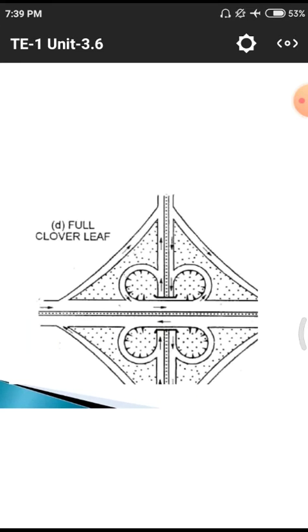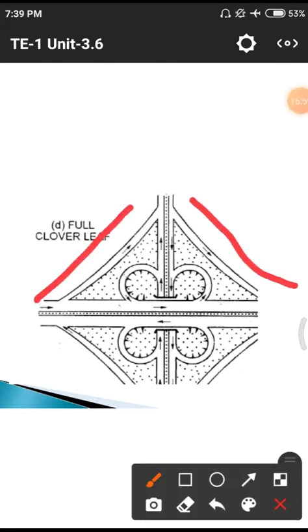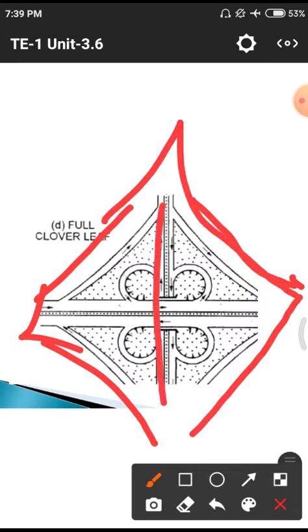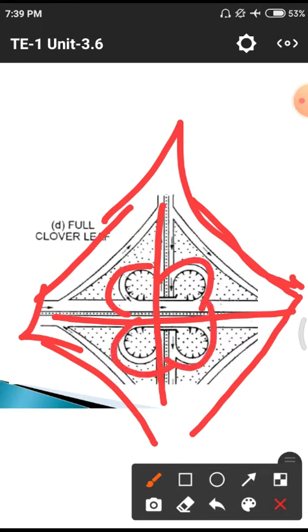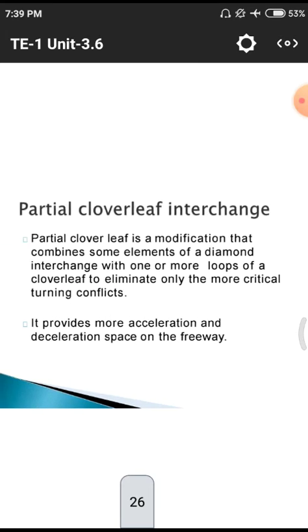It is a full cloverleaf, which we observed previously. Here we normally have the rhombus shape. In the rhombus itself we have a major and minor line with these directions. This is the full cloverleaf. After that we have a partial cloverleaf also.